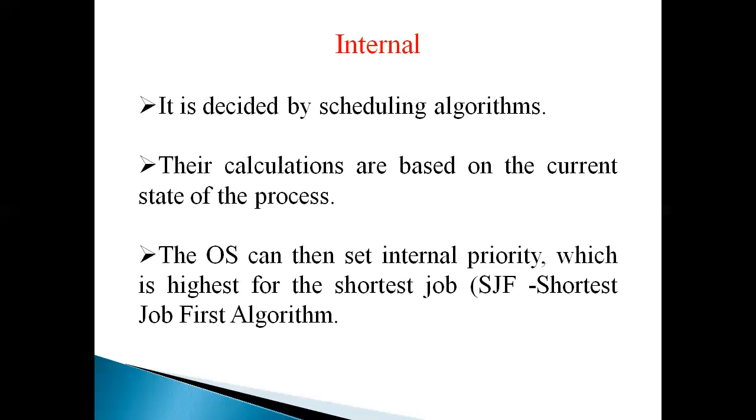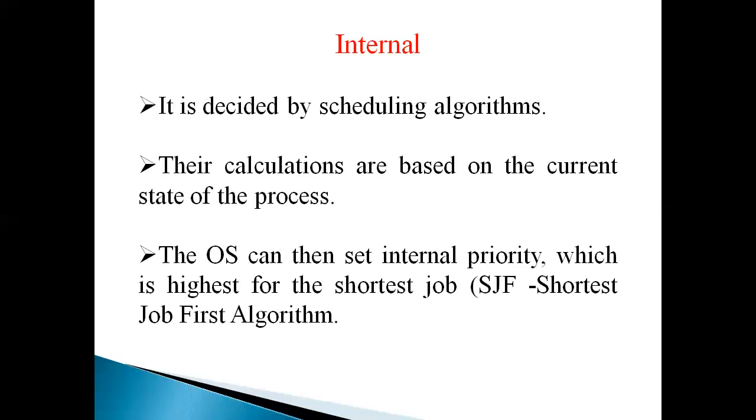An important point: the larger job may suffer from indefinite postponement. It means the system will give high priority to the shorter job, so the largest job will be waiting, waiting for an indefinite postponement. To avoid this, set a higher external priority, that is, an importance for the larger job.